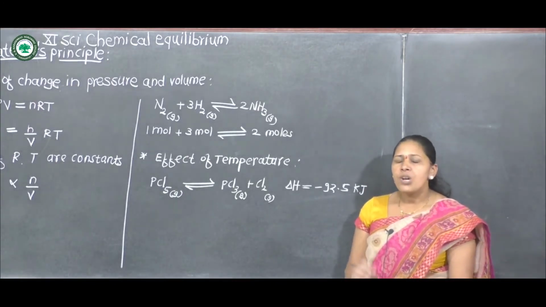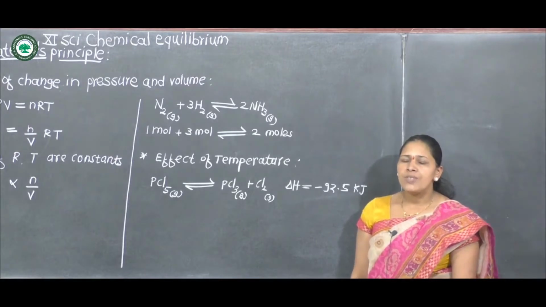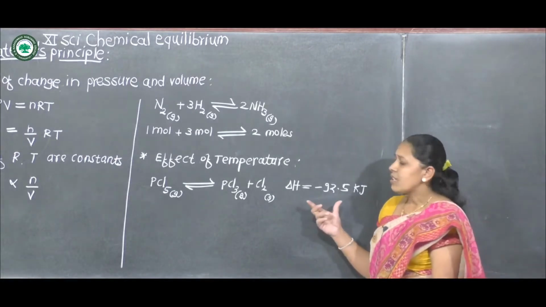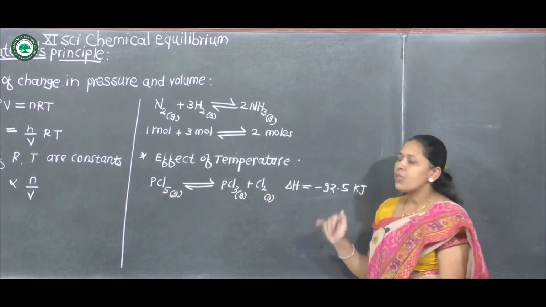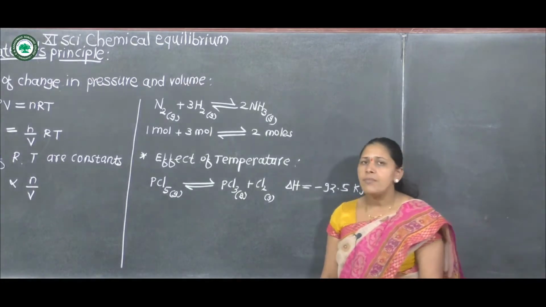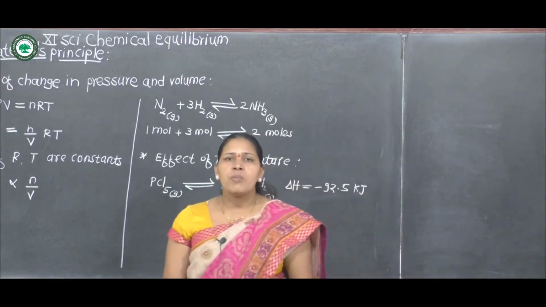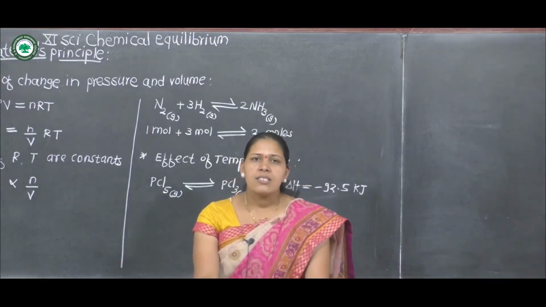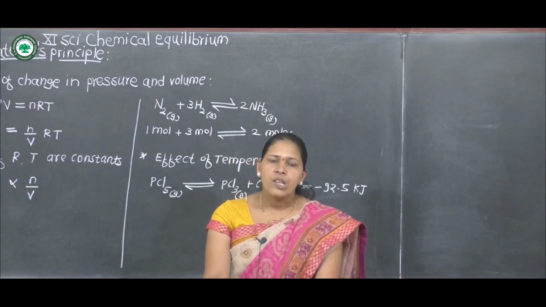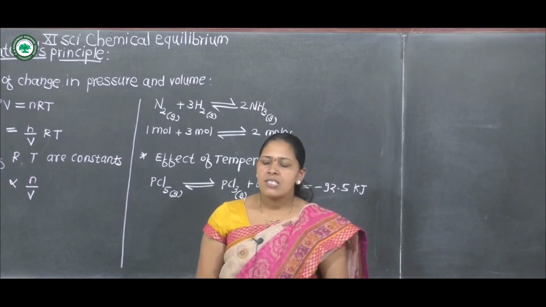The reverse reaction is endothermic, so it uses up the heat evolved during the forward reaction and keeps the temperature of the system constant. This is all about the effect of temperature on the position of equilibrium. The next point we will discuss in the next lecture.